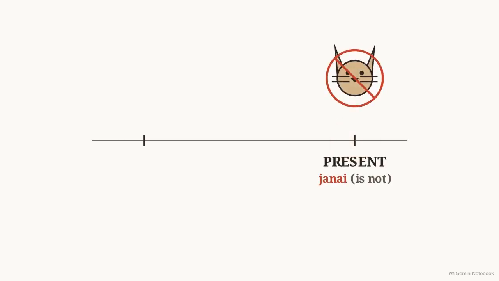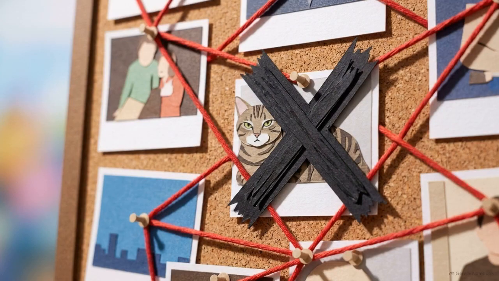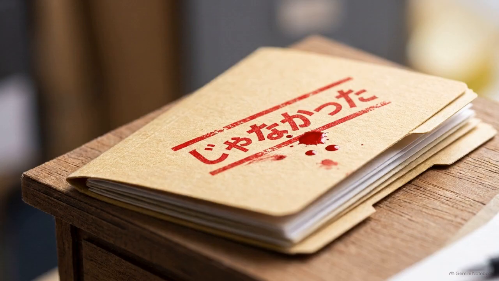Janai is the present tense. It means it is currently not the cat. But our pudding heist happened yesterday. We need to talk about the past. To rule out suspects for a crime that already happened, we need a new tool for our case file, the casual past negative ending, Janakatta.